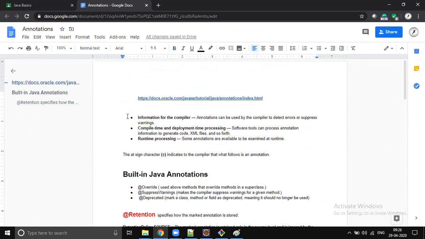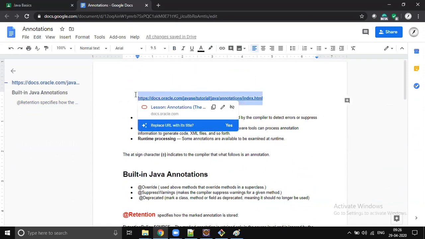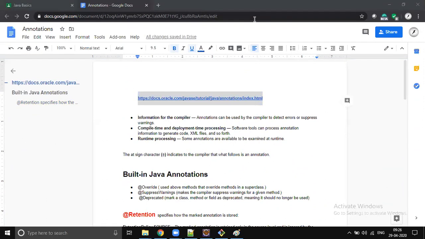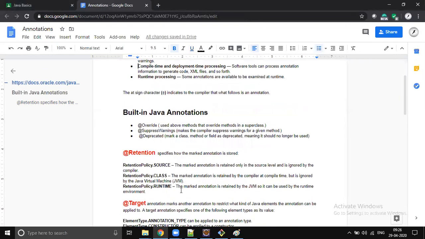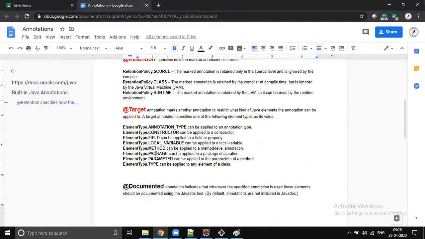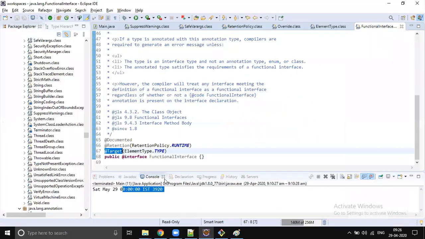Okay, I will ping you this link. This is the best documentation provided by Oracle. I'm pinging it on the chat. When you get time, just have a look. So this is how we must use these predefined annotations. Whatever we have discussed till now, those are all available with Java itself.